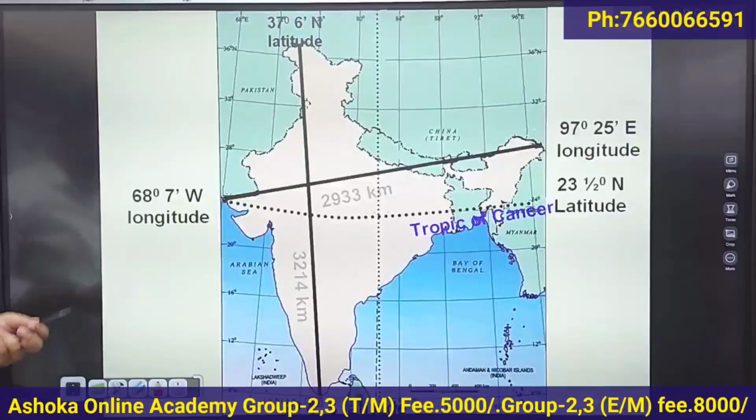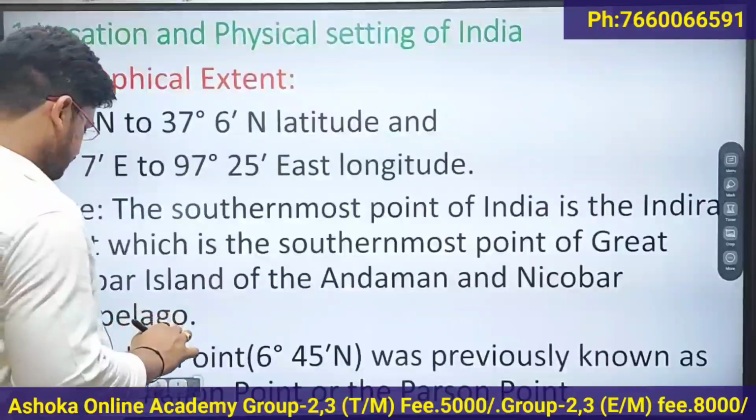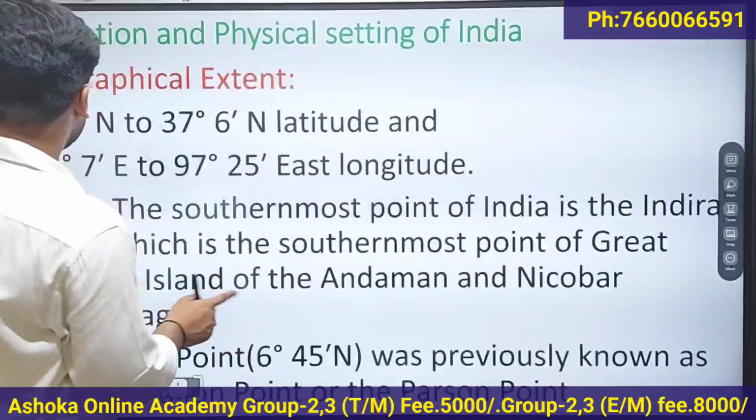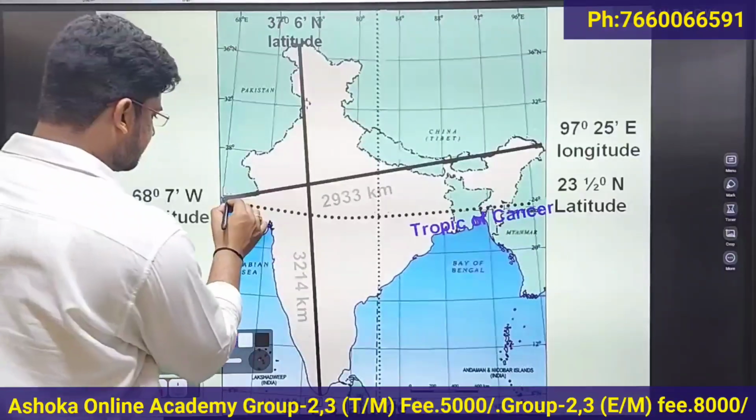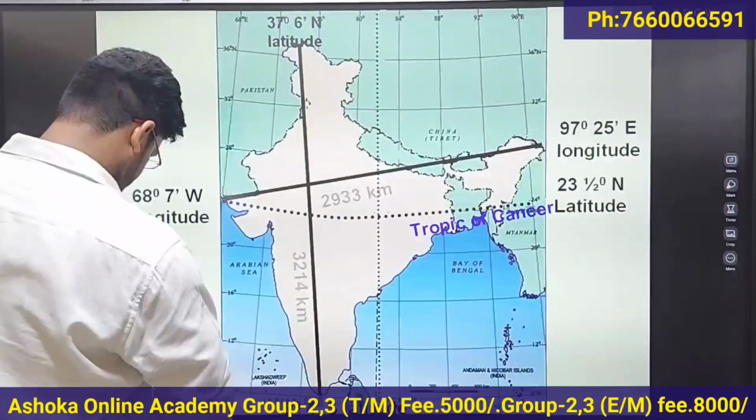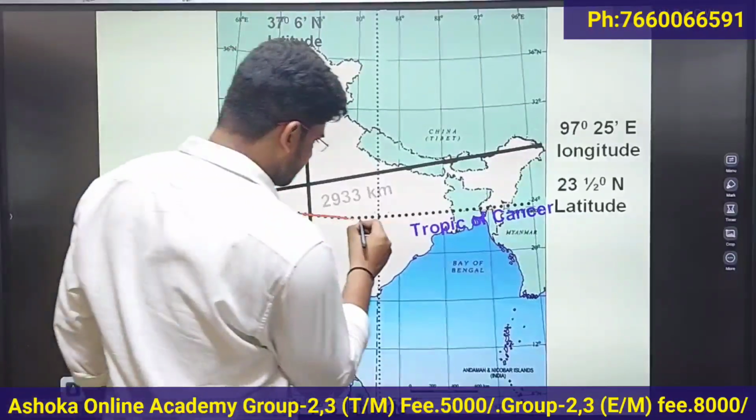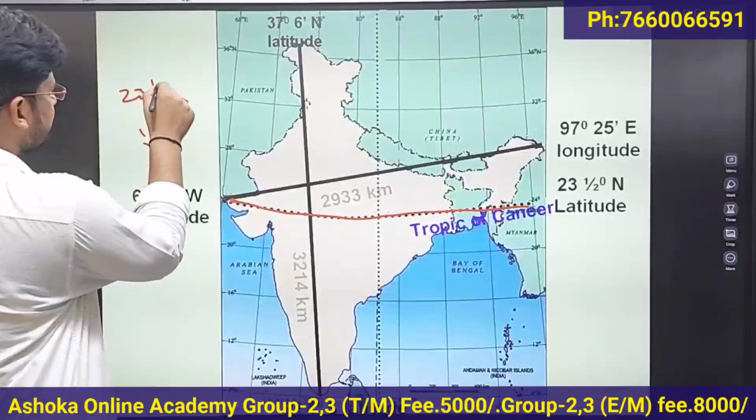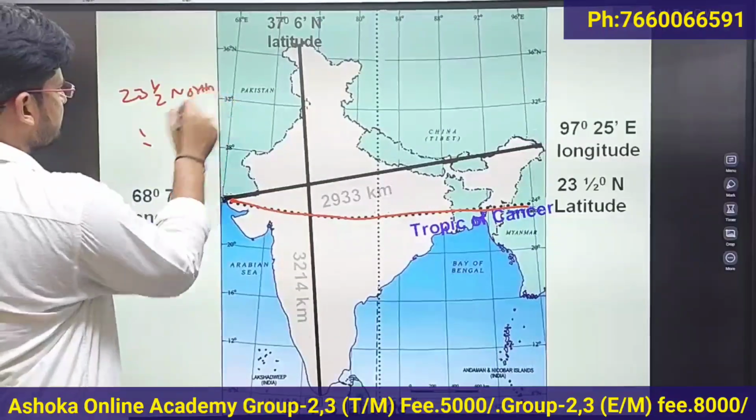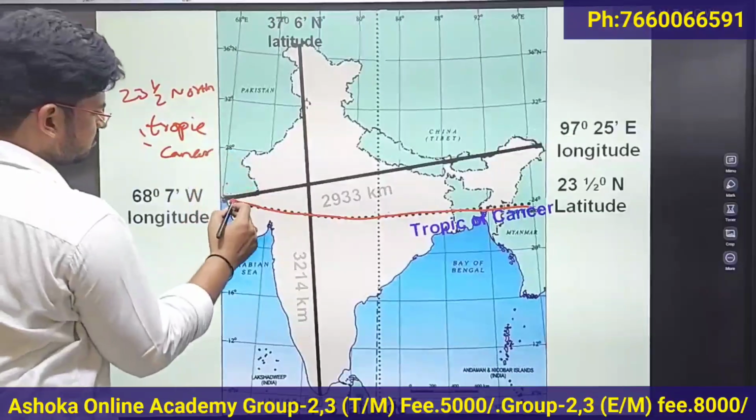And one more point here is that the 23.5 degree north latitude passes through India. The 23.5 degree north latitude, that is the Tropic of Cancer, passes through India.